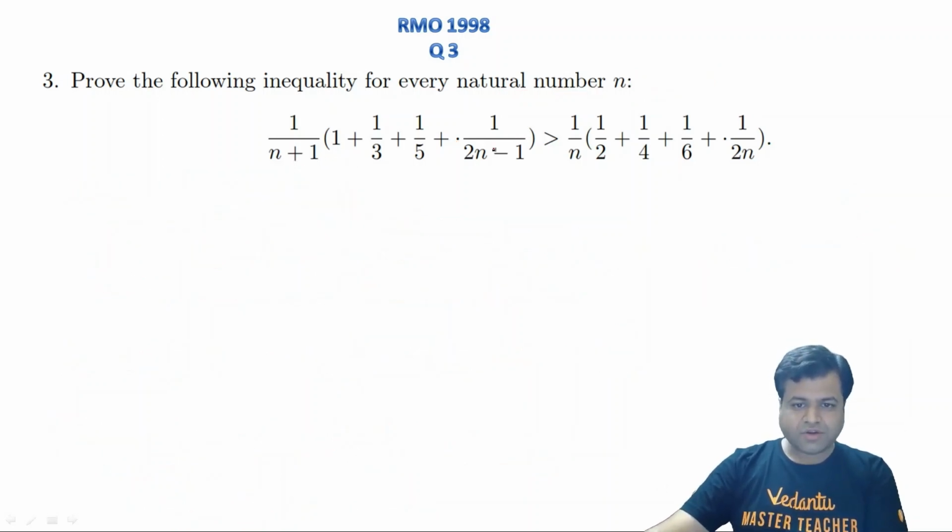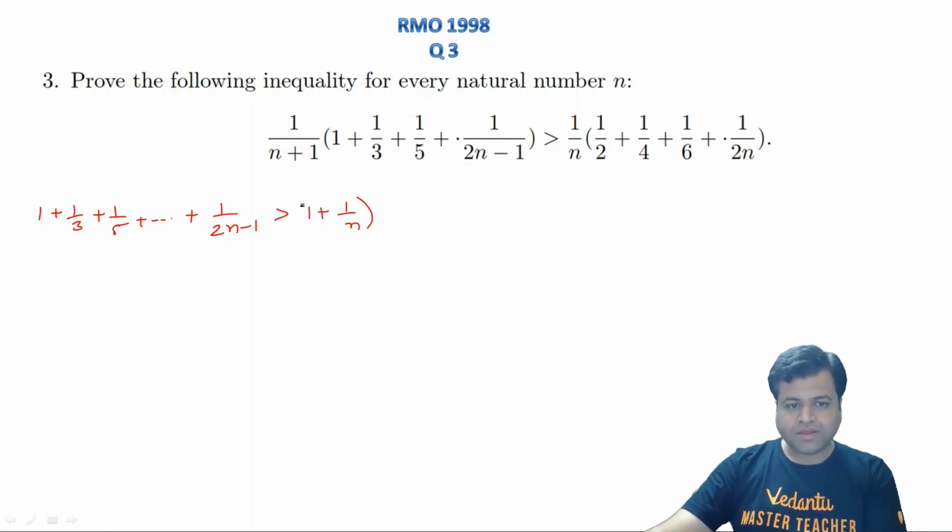So let's solve this question, right? Let's take n plus 1 on the right hand side. So what we will get? 1 upon 1 plus 1 upon 3 plus 1 upon 5 plus and so on up to 1 upon 2n minus 1. That should be greater than n plus 1 upon n times this thing, half plus 1 by 4 plus and so on plus 1 upon 2n, right?